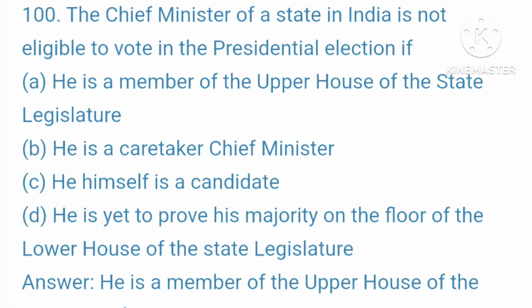100. The Chief Minister of a state in India is not eligible to vote in the presidential election if A. He is a member of the upper house of the state legislature. B. He is a caretaker chief minister. C. He himself is a candidate. D. He is yet to prove his majority on the floor of the lower house of the state legislature. Your right answer is, he is a member of the upper house of the state legislature.